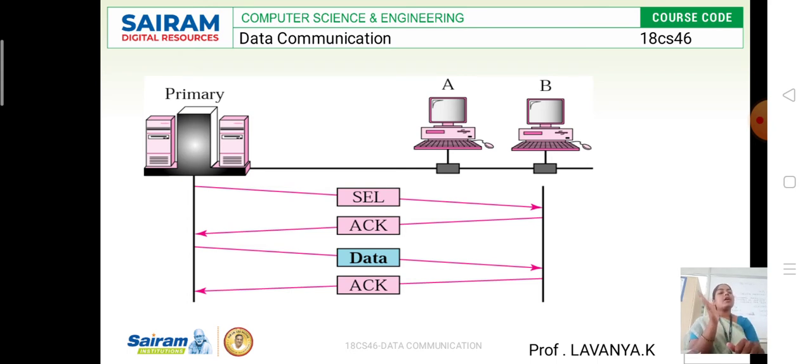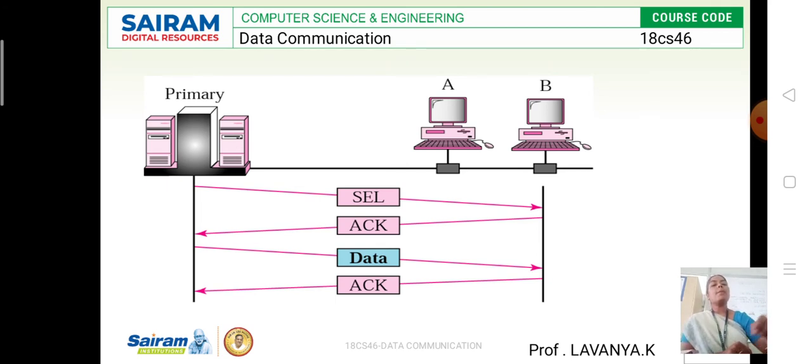After that, once the data reaches the secondary device, again it sends an acknowledgement back to the sender: yes, I got the request, or I got the input from your primary device. Like that, the secondary device sends the acknowledgement to the primary. So this is the select function. If it is not able to get the destination address, we are not able to do the transactions.